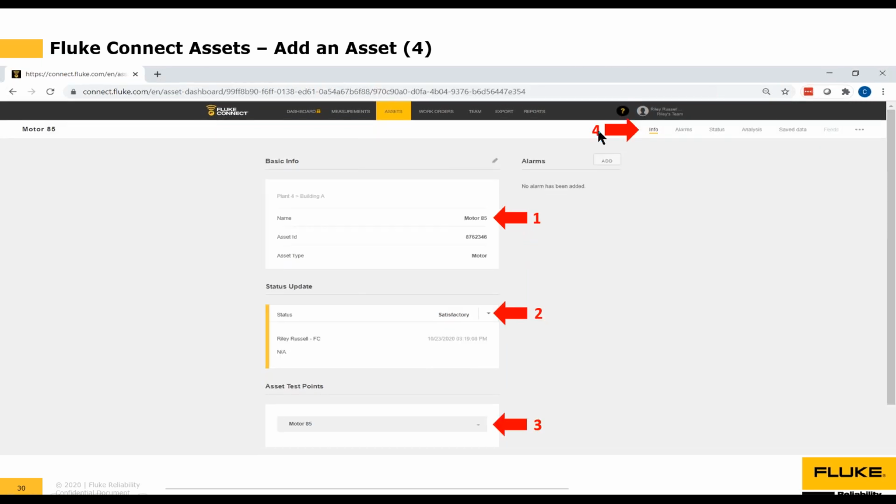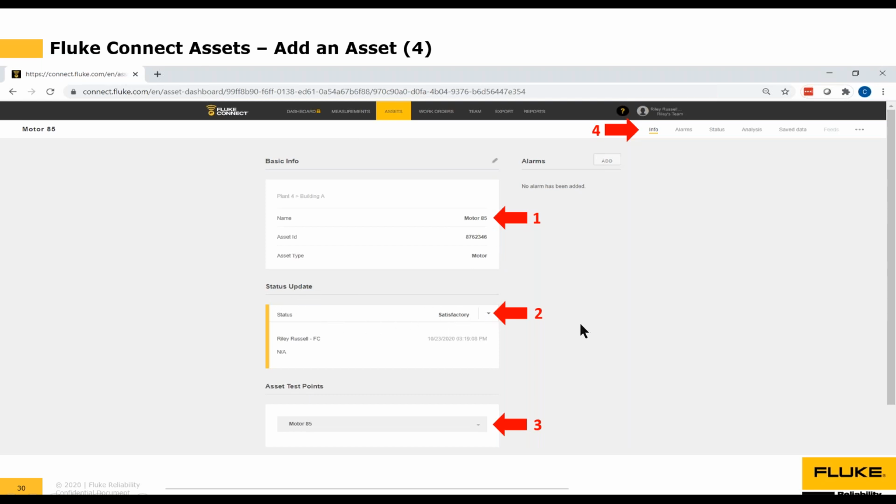And now I'm on the next screen, which is that the asset has been created. So you can see over here, it no longer says add asset because I'm actually in the asset called Motor 85. I can also see that here because it says the name of the asset's called Motor 85. I've got my unique identifier, my asset type, and the status of the asset.